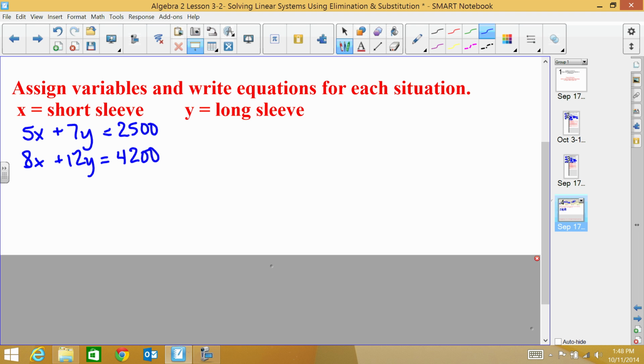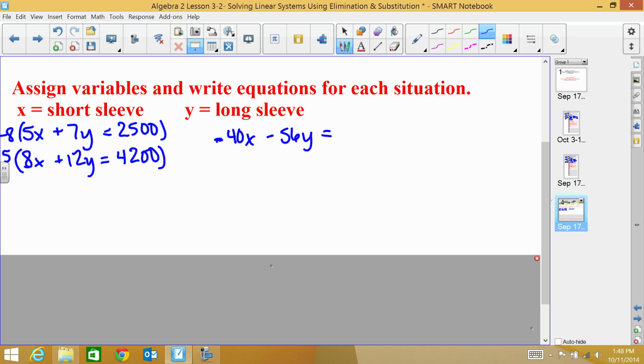So I'm going to multiply the top equation by -8 and the bottom equation by 5, because I could get both of these to equal 40. So this is -40 and this is +40, and then they'll cancel out. So on the top, I would get -40x minus 56y